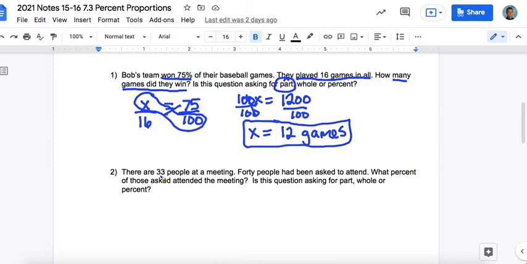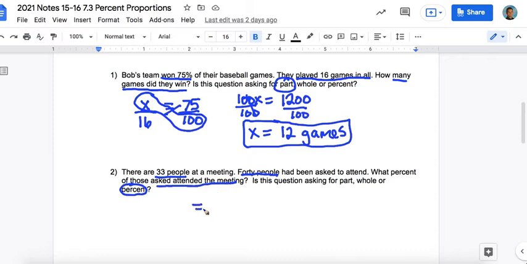Okay, number 2, there are 33 people at a meeting. 40 people had been asked to attend. What percent of those asked attended the meeting? So is this question asking for part, whole, or percent? It said what percent, so of course it's asking for the percent.